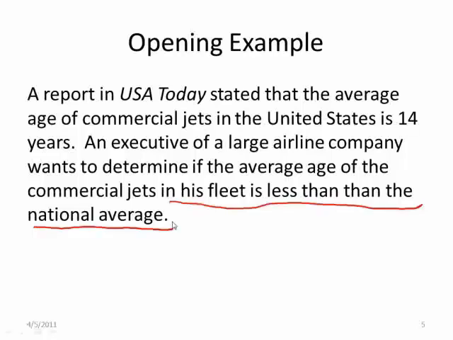The difference. So this is going to be associated with which hypothesis? The alternative. So the alternative is going to be mu is less than 14, because that's what the national average is, 14. I'm sorry, the alternative, H sub A, and the null is going to be mu equals 14.